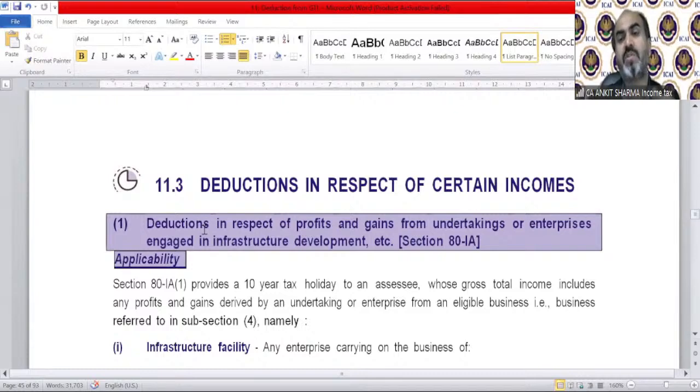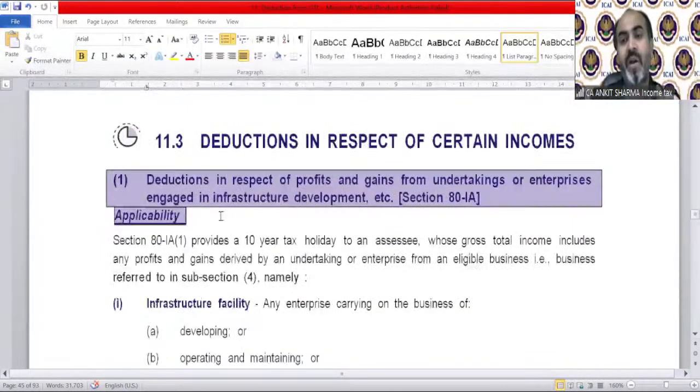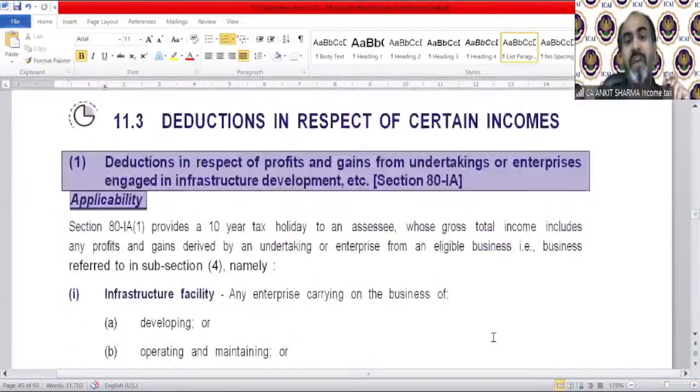So, deduction in respect of profits and gains from undertakings or enterprises engaged in infrastructure development, etc., under section 80IA. If you are engaged in infrastructure development, etc., and you are earning profit out of that business, then a certain amount of deduction for a certain number of years you can claim as a deduction. And what are the conditions?